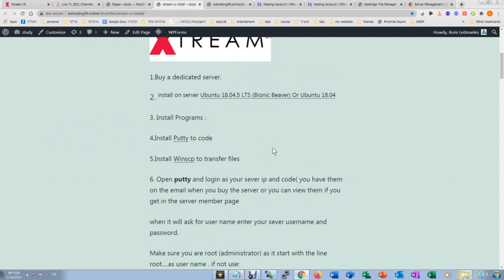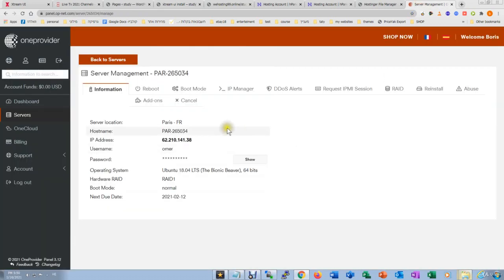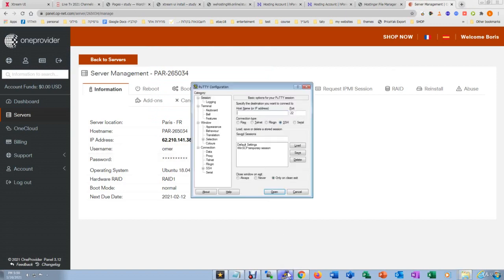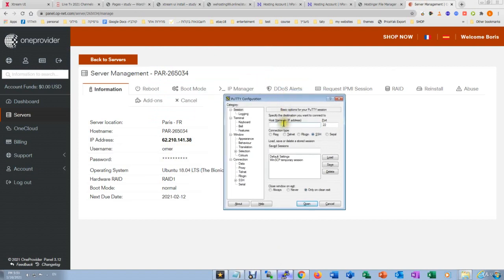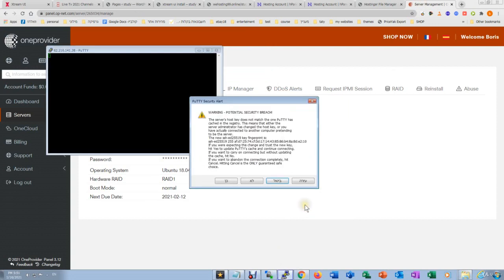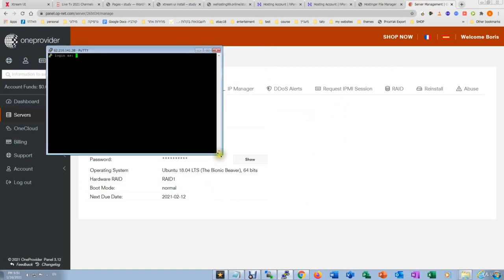I already downloaded it, so we need to go to the server. We need our IP address, username, and a password. So if we go to PuTTY, this is the terminal. We write down the IP address, 62.210.141.38, and click open. Sometimes at the beginning there is a warning, click OK and yes.